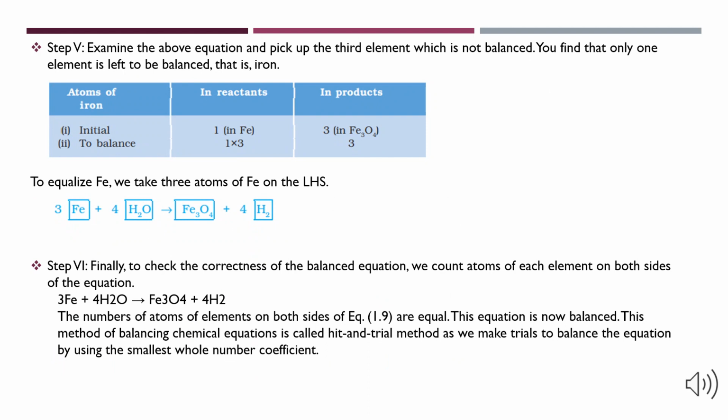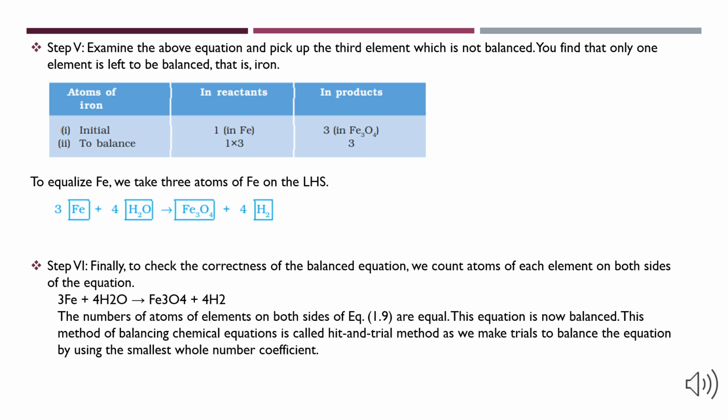Step 5. Now we pick up the element which is not balanced. Here it is iron atom. Atoms of iron at initial phase in reactants are 1 in Fe and 3 atoms in product, that is Fe3O4 compound. To equalize, we take 3 atoms of Fe on LHS. Therefore, our equation becomes 3Fe plus 4H2O gives Fe3O4 plus 4H2.